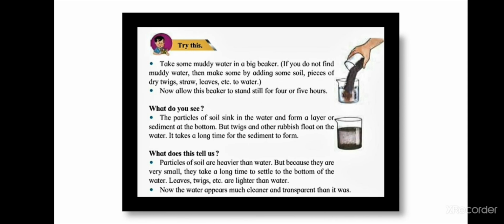Now children, try this. Take some muddy water in a big beaker. If you do not find muddy water, then make some by adding some soil, pieces of dry twigs, straw, leaves, etc. to water. Now allow this beaker to stand still for 4 or 5 hours. What do you see? The particles of soil sink in the water and form a layer or sediment at the bottom. But twigs and other rubbish float on the water. It takes a long time for the sediments to form.